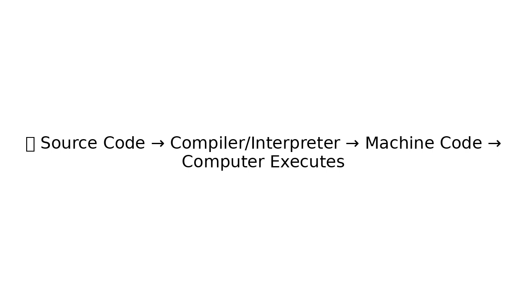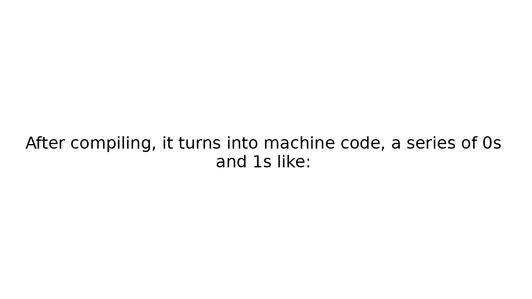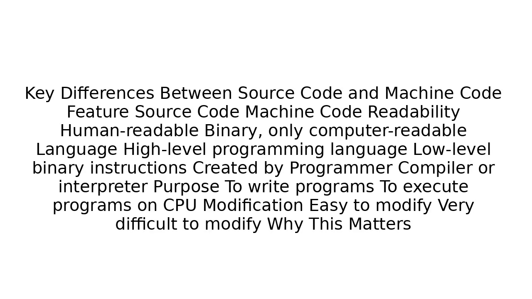Example idea. Imagine you write this in C: printf("Hello World"). This is source code, readable by humans. After compiling, it turns into machine code, a series of zeros and ones. The processor executes this to display "Hello World" on the screen.